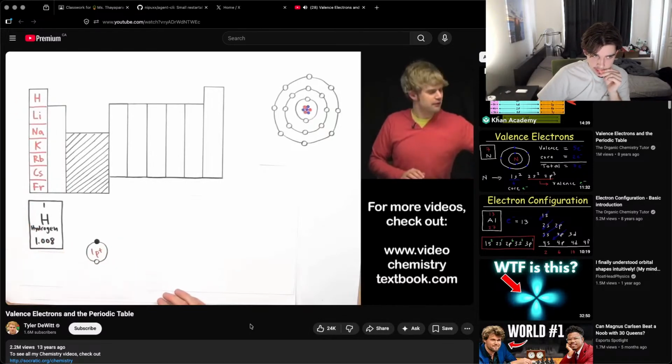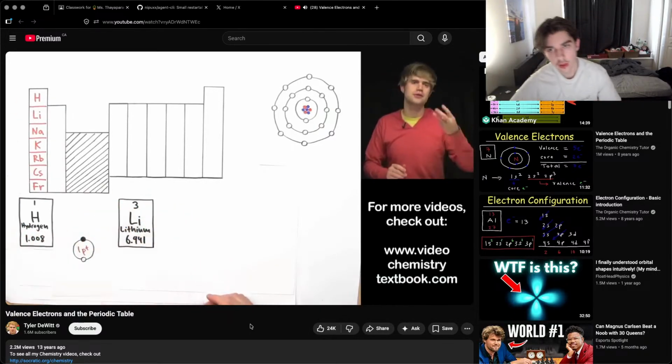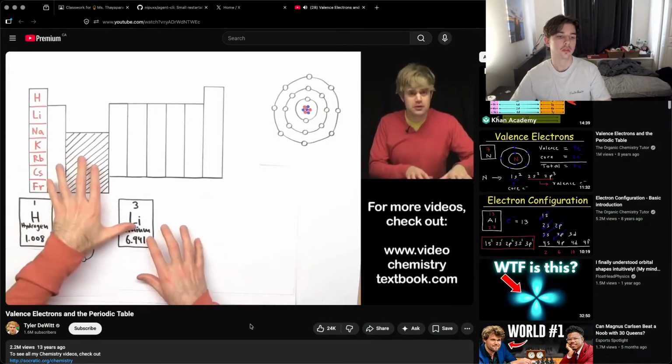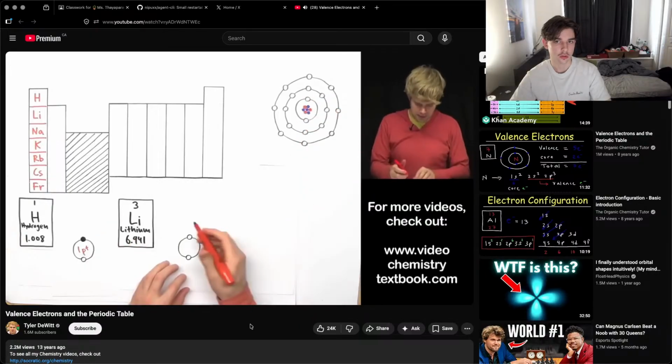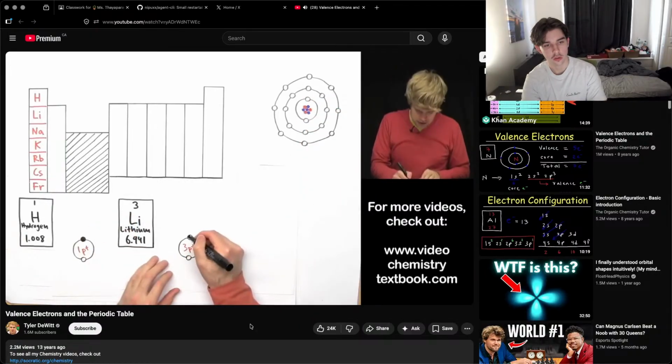Okay, let's move down here to lithium. Now if we look up lithium on the periodic table, we're going to see this 3, which means that every lithium atom has 3 protons in it. If that lithium atom is neutral, which we always assume it is when we're doing this sort of thing, this lithium atom also has 3 electrons. We'll first be concerned with this energy level, the first one here. I'm going to put a nucleus in here, 3 P plus because there's 3 protons. So there's 3 electrons. This one's going to get filled, and this one's going to get filled.